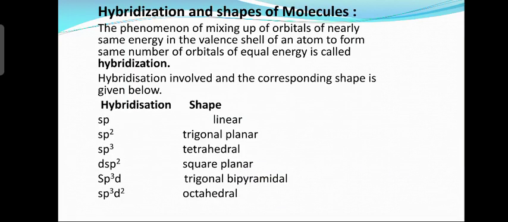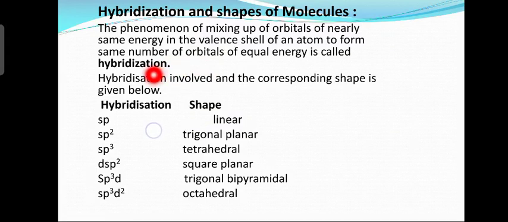Hybridization and shapes of molecules. Now what are the different types of hybridization and what are the different shapes of molecules? Now what is hybridization? First we shall see the definition of hybridization. The phenomenon of mixing up of orbitals of nearly same energy in the valence shell of an atom to form same number of orbitals of equal energy is called hybridization.